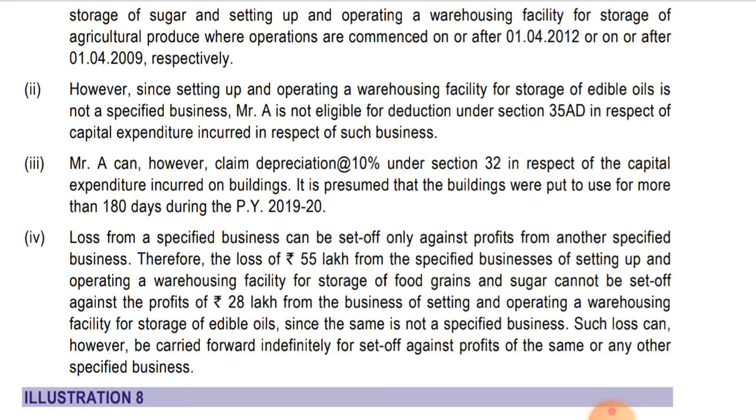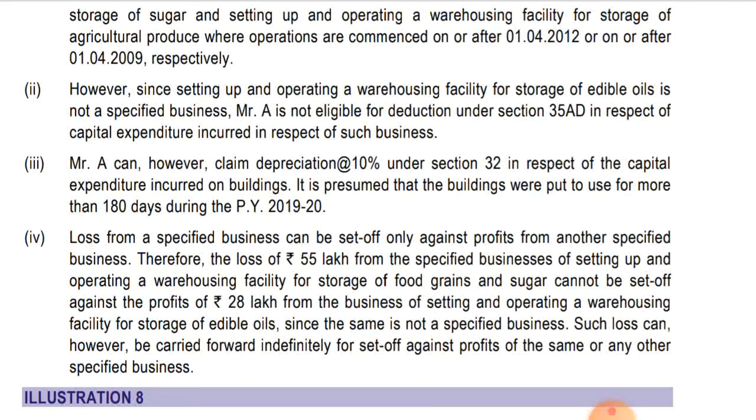Loss from specified business can be set off only against profit from another specified business. As we all know, in section 35AD, everyone has studied that loss of specified business can be set off only against profit from another specified business. Okay, so that is why the 55 lakhs loss from specified business was not adjusted against non-specified business, that was edible oil, and his profit was 28 lakhs, so it was not adjusted because it was a non-specified business.